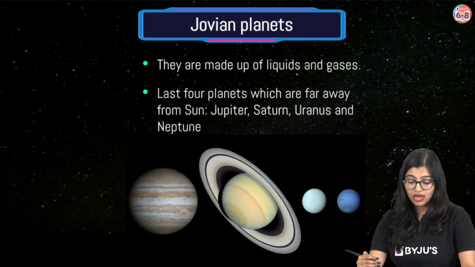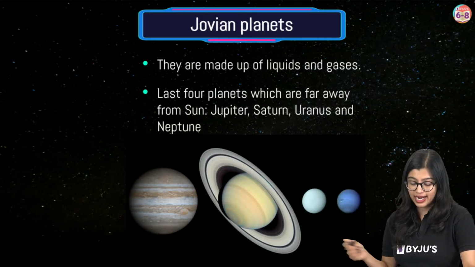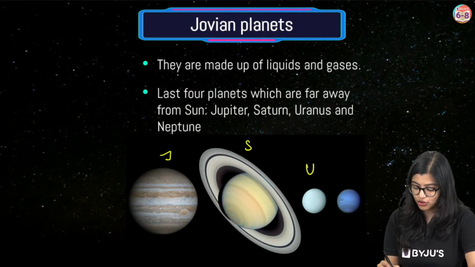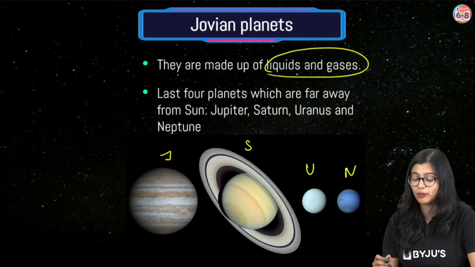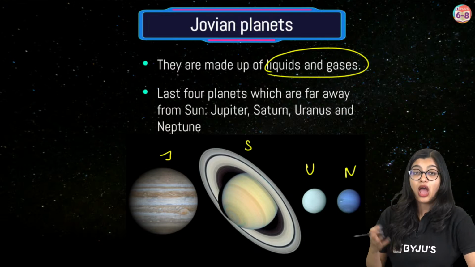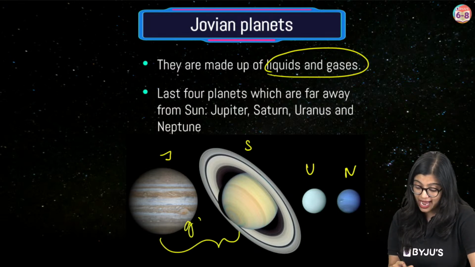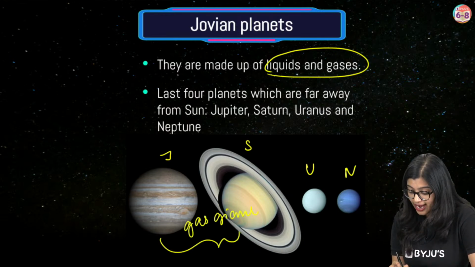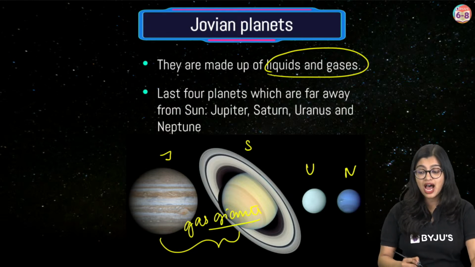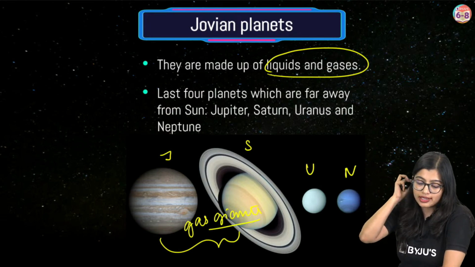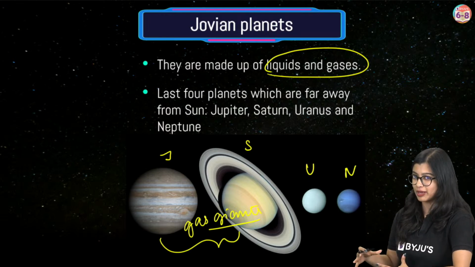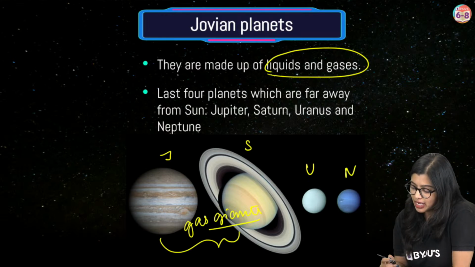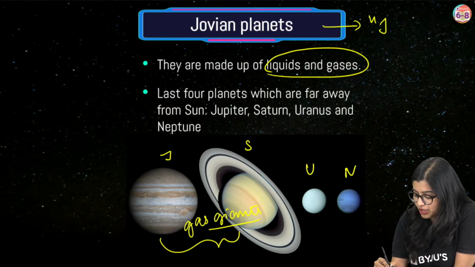But the next set of planets, your Jupiter, Saturn, Uranus and Neptune, are normally made up mainly of gases, and of course we refer to these as gas giants, right? Since they are far away, we call them Jovian planets. I'm not sure of the pronunciation, but mainly we call them that because they are Jupiter-like planets.